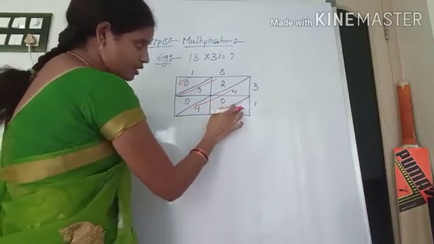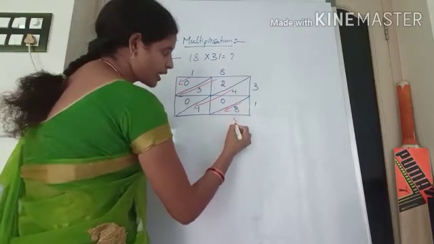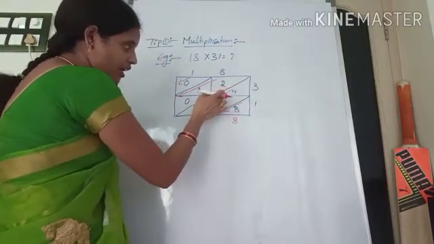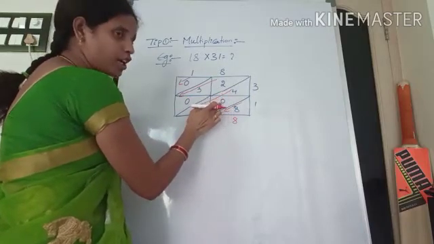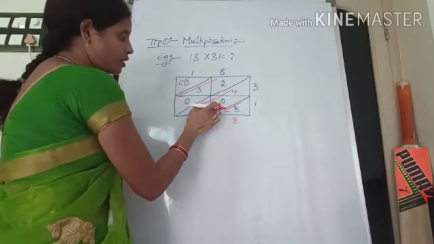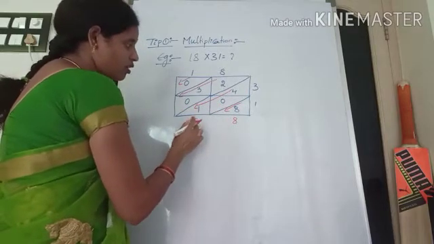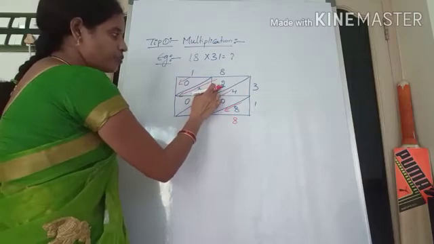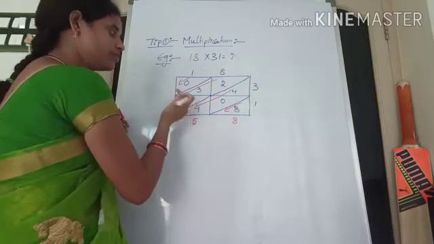See here, 8. Only a single number is there. You keep here 8. And next one, when you come to this arrow, you see 4 plus 0 how much? 4. Plus 1, 5. You keep here 5. Next 2 plus 3, 5. 5 plus 0, 5.